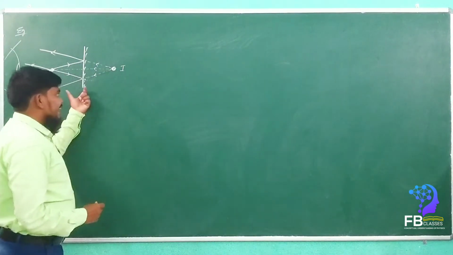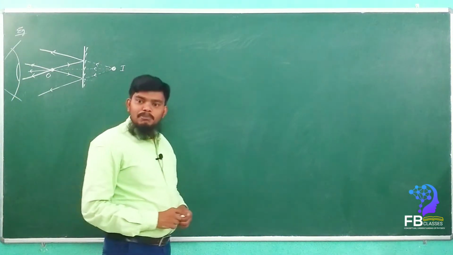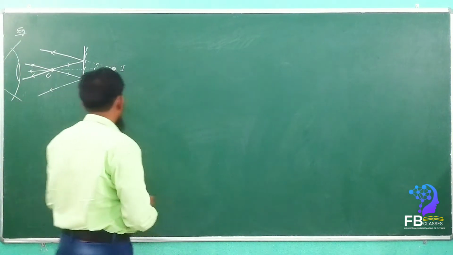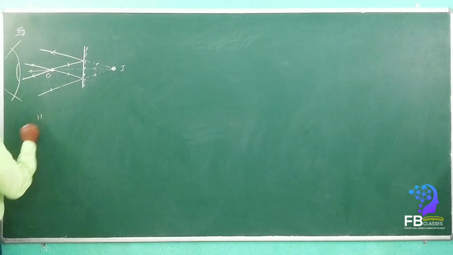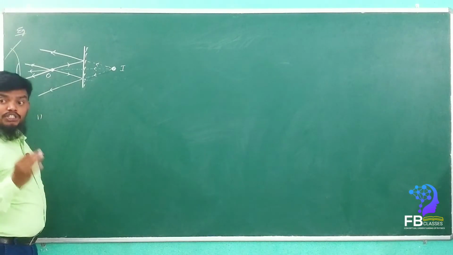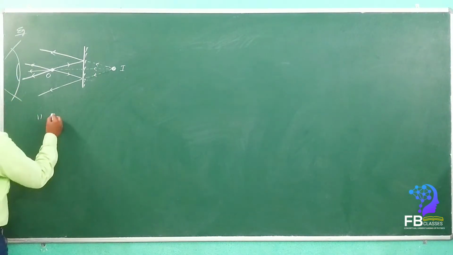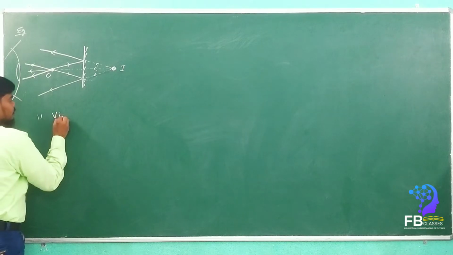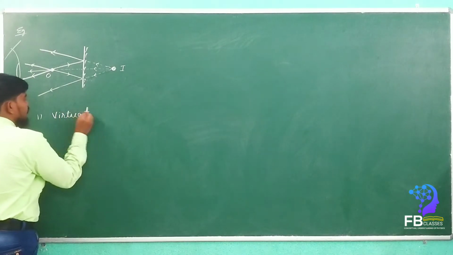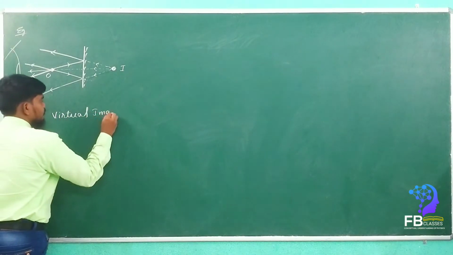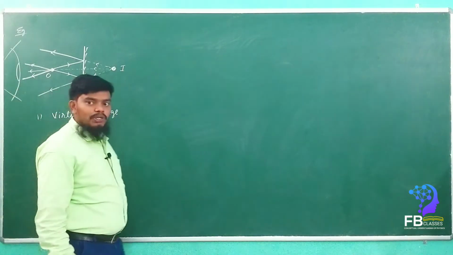So what are the characteristics of the image formation by the plane mirror? The first point we have to understand: one, it is a virtual image. Now what do you mean by virtual image?